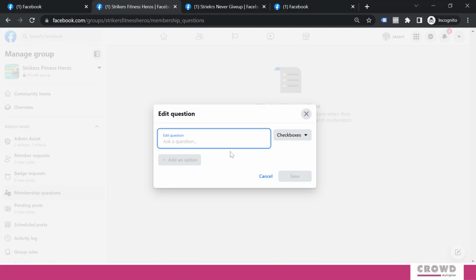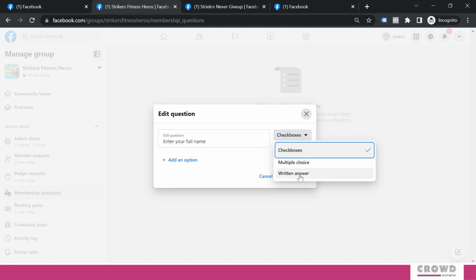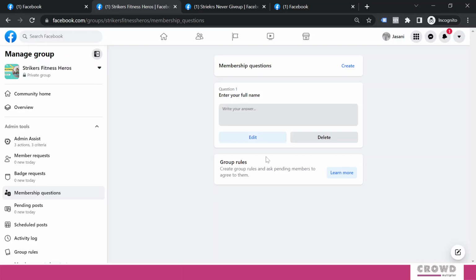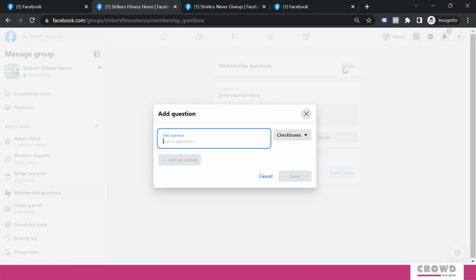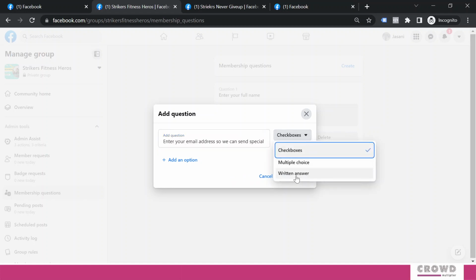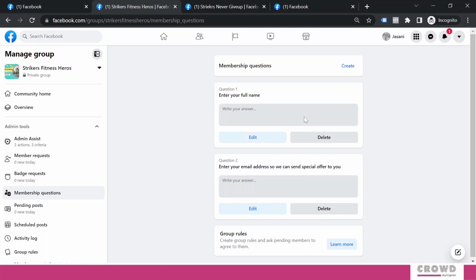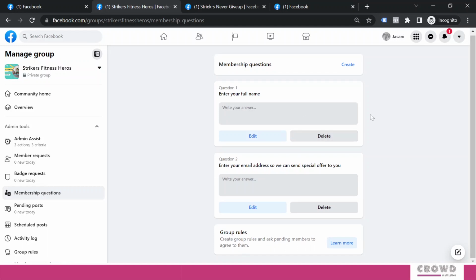The first question is going to be: enter your full name, and over here I will select written answer, and click save. Then we'll add the second question: enter your email address so we can send special offers to you, and we'll select again written answer, save. This way I would have the name and email address of the member.